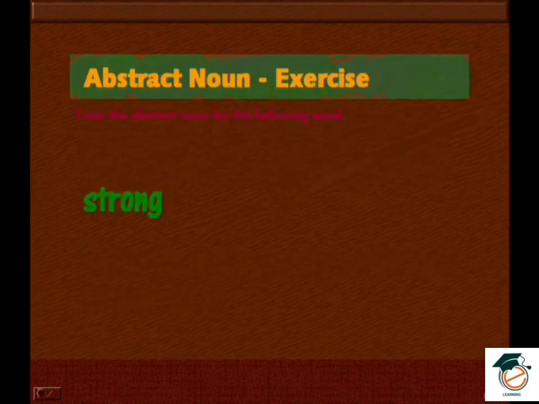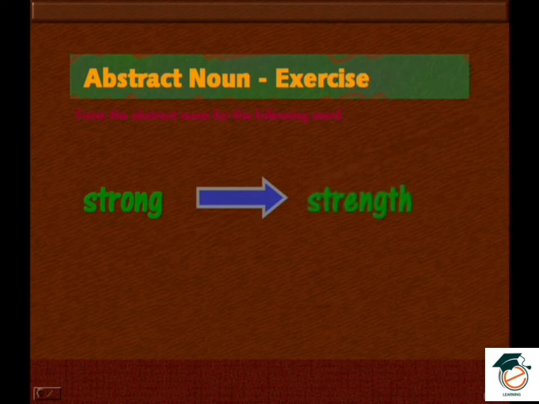So, strong. Strong person. What is the abstract noun for strong? The abstract noun for strong is strength. Strong, strength. So strength is an abstract noun. That is a word that represents strength. Strength is something you can't see or touch, but it is a word given to capabilities. Strength.